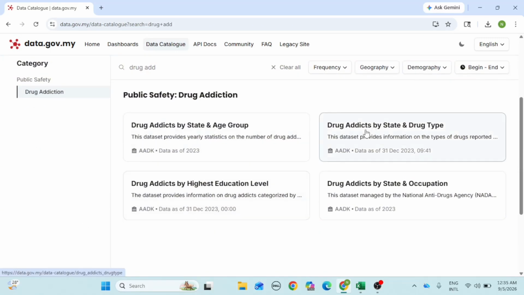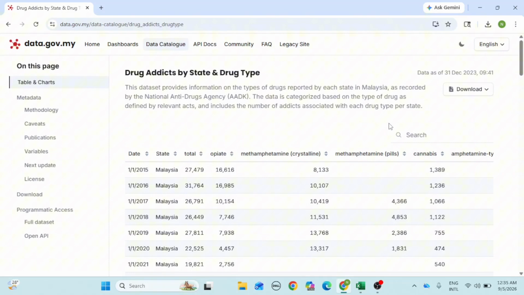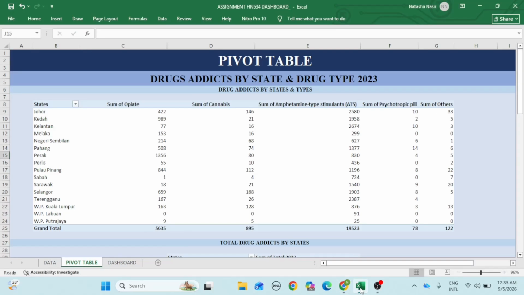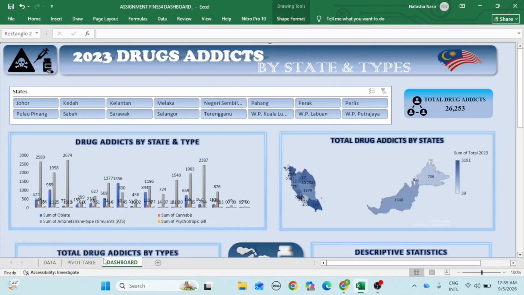Our group choose drug addict by state and drug type, and then click here download full dataset. After collecting the data, we clean and organize it using Microsoft Excel. Then we use pivot tables, charts, maps, slicer, and descriptive statistics to create an interactive dashboard. Now, I will explain the dashboard step by step.